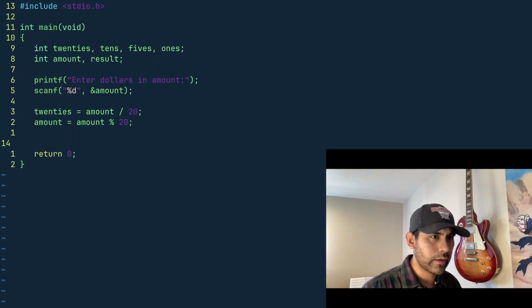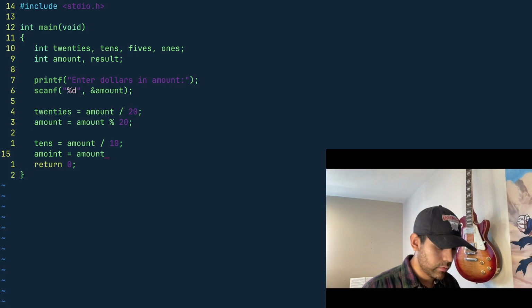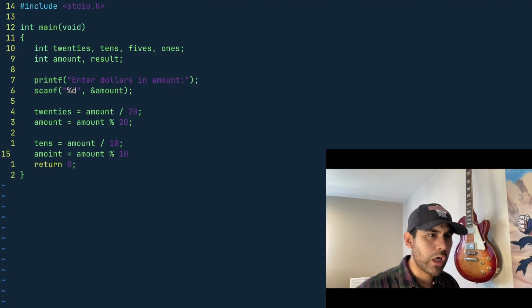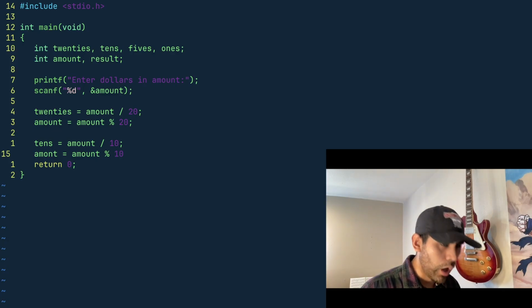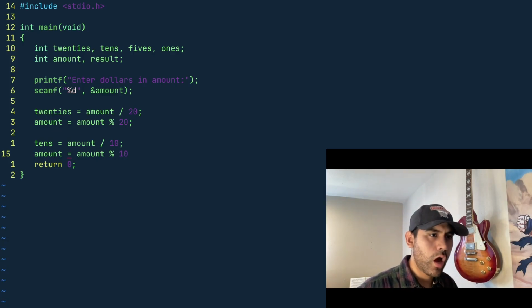Yeah, like our tens equals amount divided by 10. And then store remainder again. Amount equals amount modulo 10. So we're breaking down amount, right? I misspelled amount. Amount modulo 10.